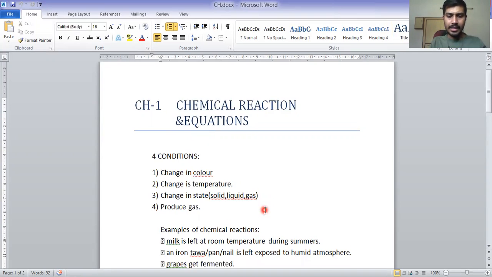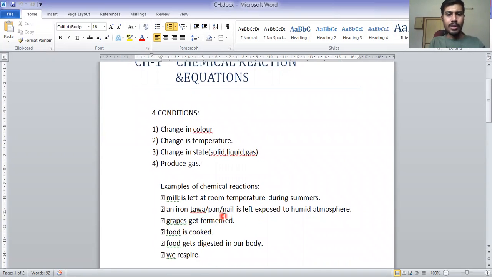Second example is an iron nail left exposed to a humid atmosphere. Whenever we leave any metal substance, specifically iron, in a humid atmosphere, a change of color occurs, which is called rusting. You must have seen that your cycle may get rust after the rainy season. In this process, the change of color occurs. That's why we can say that this reaction is also a chemical reaction.